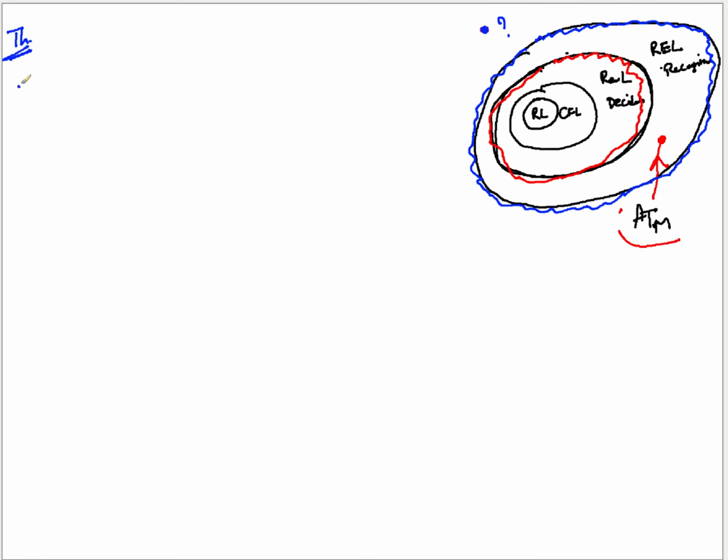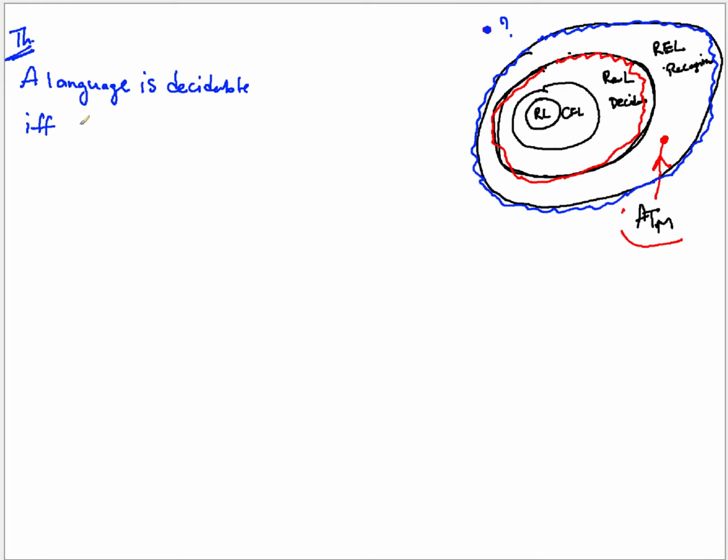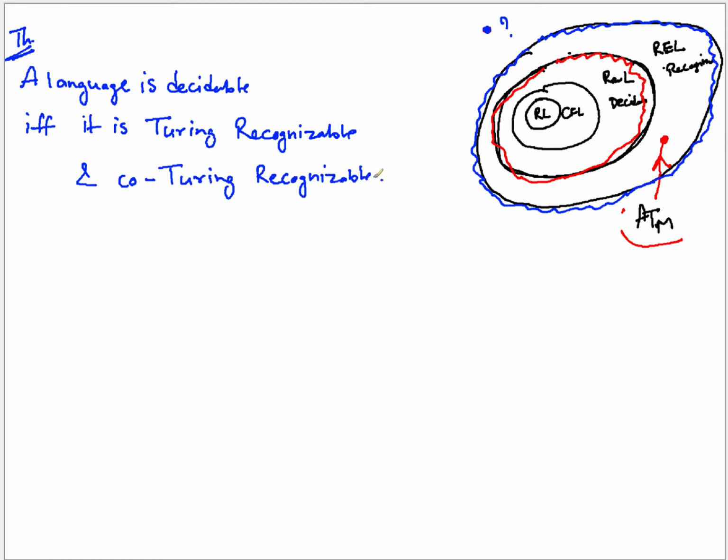The theorem says that a language is decidable if and only if it is Turing recognizable and co-Turing recognizable. What does it mean by co-Turing recognizable?